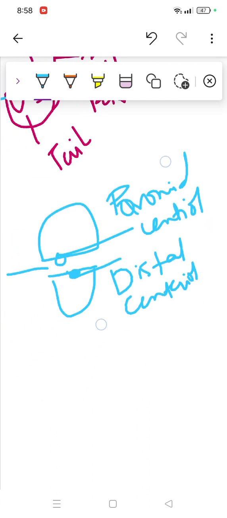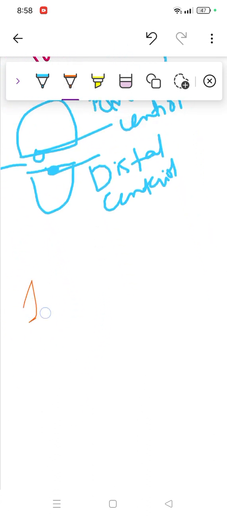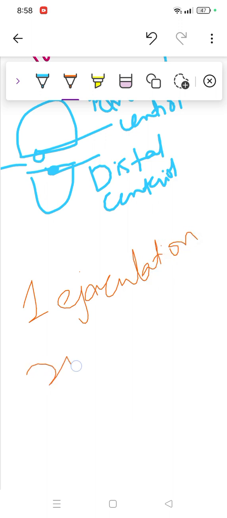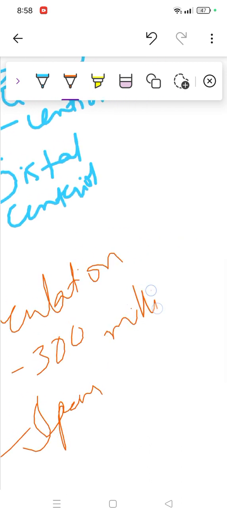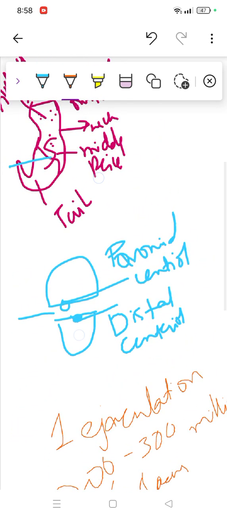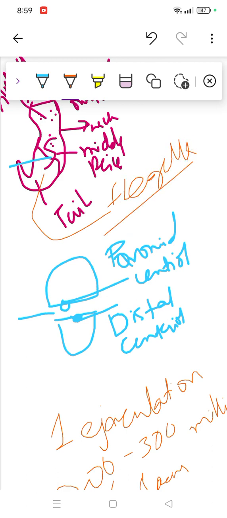One more point: one ejaculation contains 200 to 300 million sperms. I'm sure it's clear to you. Then we'll see the arrangement of mitochondria and so on. In the tail region we'll also find the flagellum. Flagellum is simply a thin structure which helps in movement, so the tail helps in their movement.